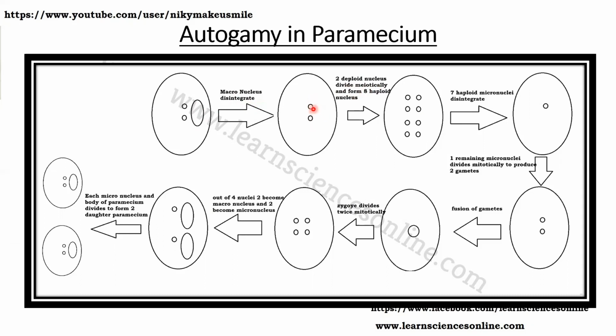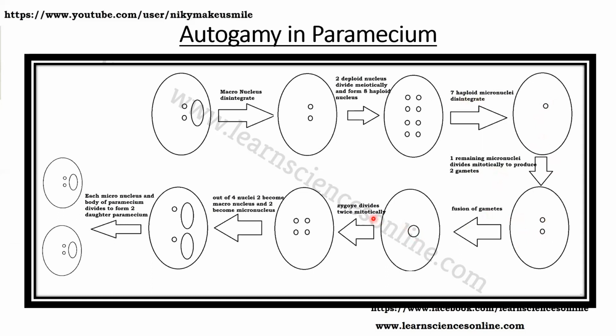Since one nucleus produces four nuclei, a total of eight haploid nuclei are produced as the result of the meiosis in the two micronuclei. Out of these eight micronuclei, seven haploid micronuclei disintegrate. So only one is left. This one remaining micronucleus divides mitotically to produce two gametes, and these gametes then fuse with each other. The fusion of gametes produces one zygote nucleus.